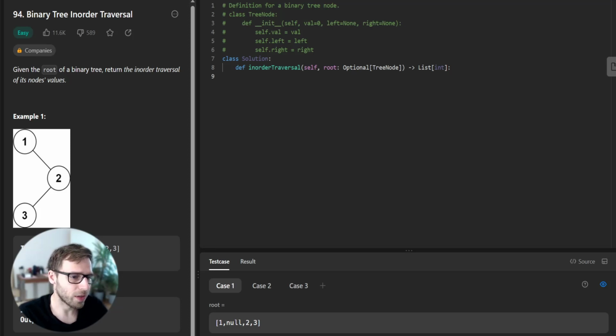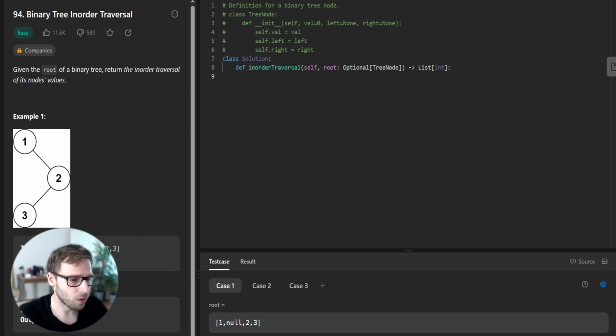Welcome back. Today we are delving into binary trees again, with a particular focus on LeetCode problem number 94, Inorder Traversal. Let's dive into the task. The problem is pretty straightforward. We are given the root of a binary tree and we need to return the inorder traversal of its nodes' values.